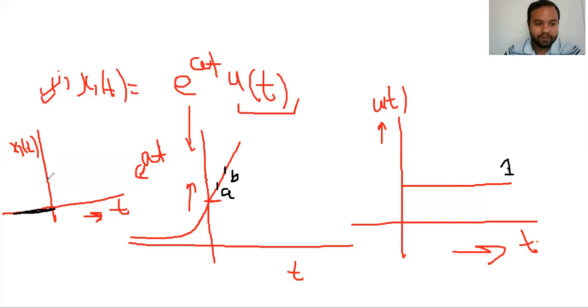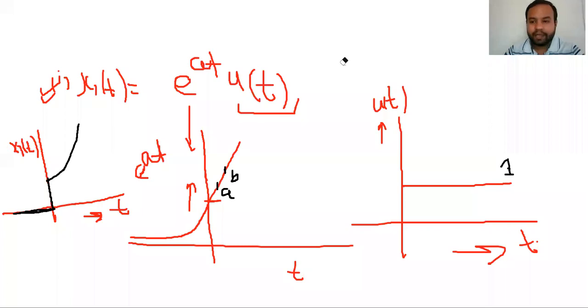So after t greater than 0, the graph will be like this. It will be exponential in nature, same as this graph. So here your graph is like this, and your signal will be like this. Let me erase this because it may create confusion in your mind. So your signal will be like this.